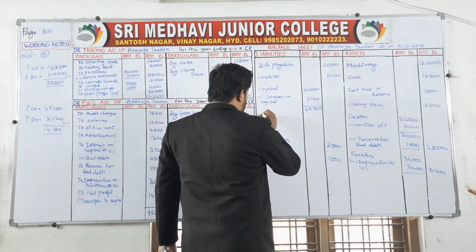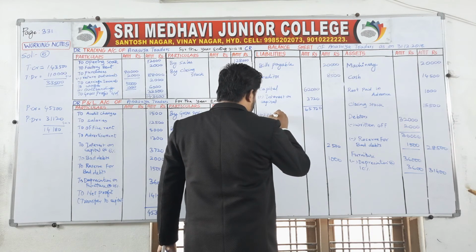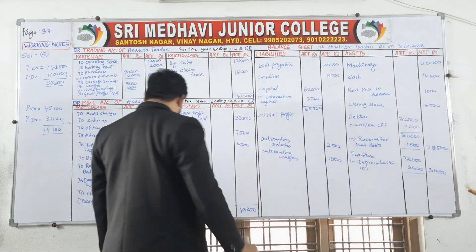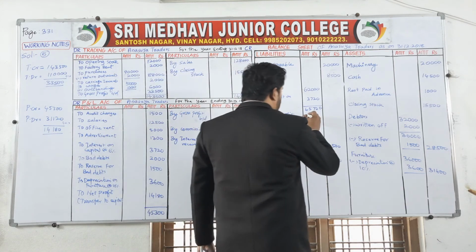Now transfer, add net profit. How much net profit? 14,180.